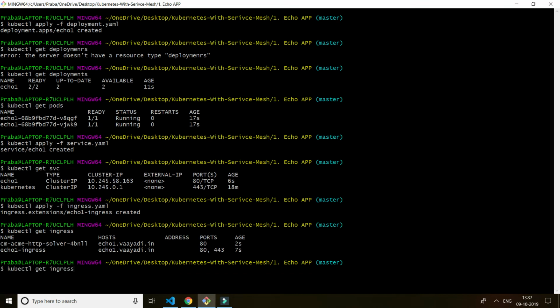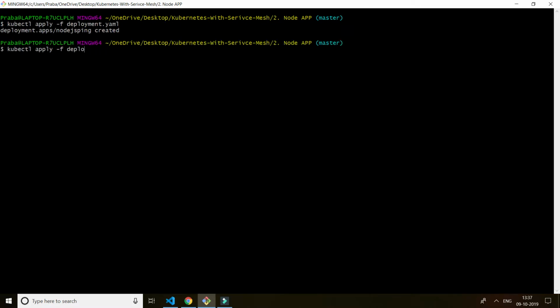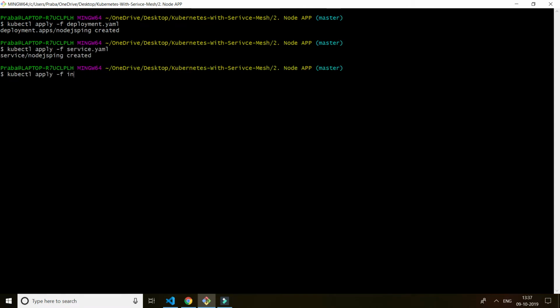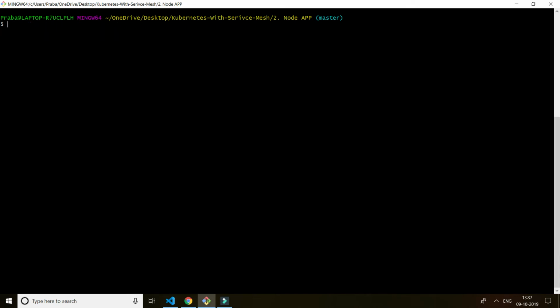I'm going to go to the second service and invoke the same commands which I ran before: deployment, service, and ingress. I'll cover volume two of the web app later.